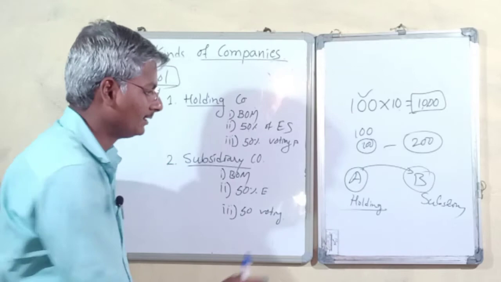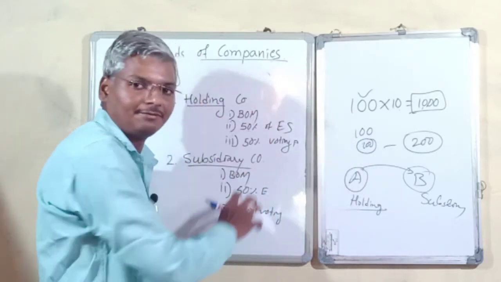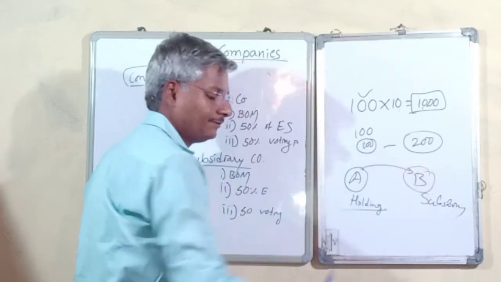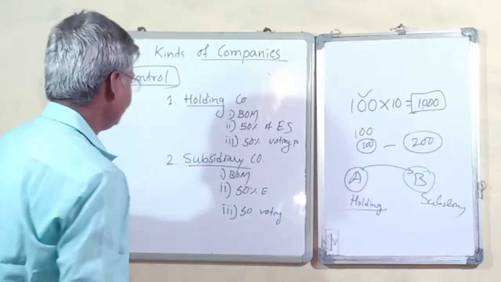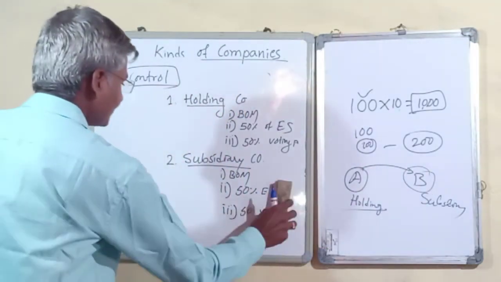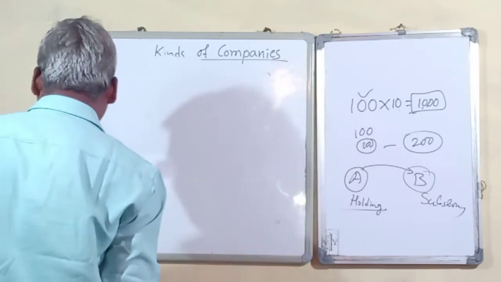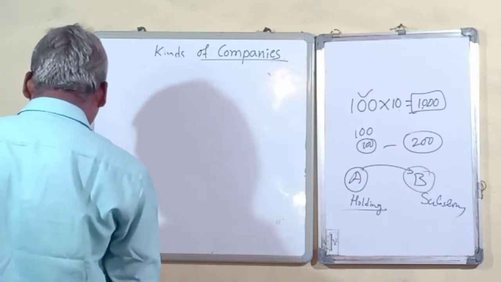Understood? In any of these three ways, A can be a holding company and B a subsidiary company. These are based on control.